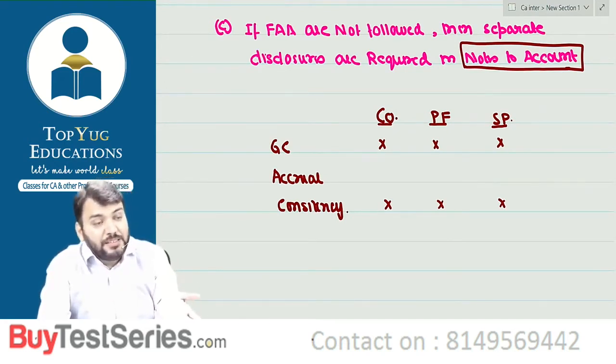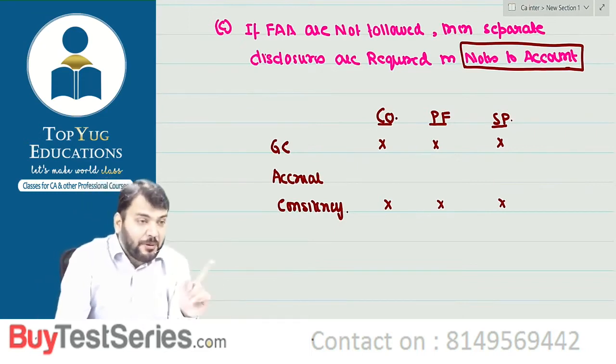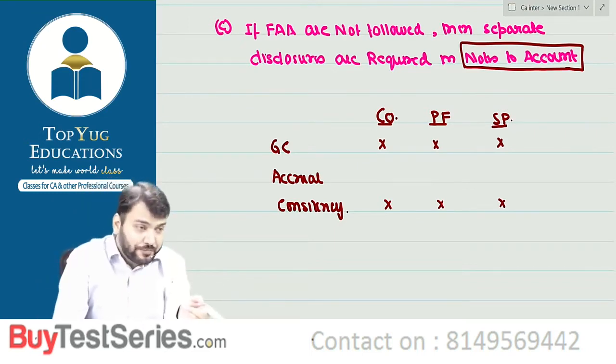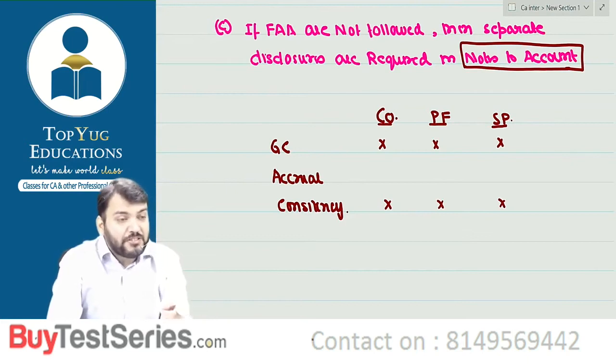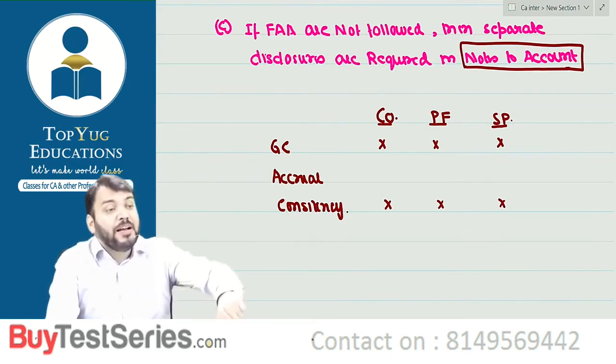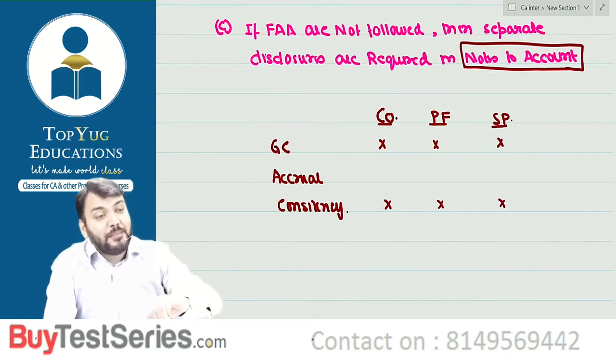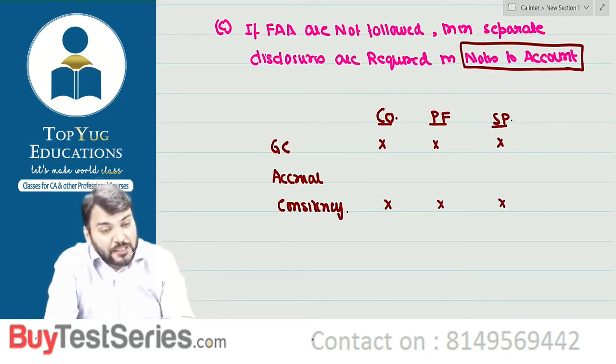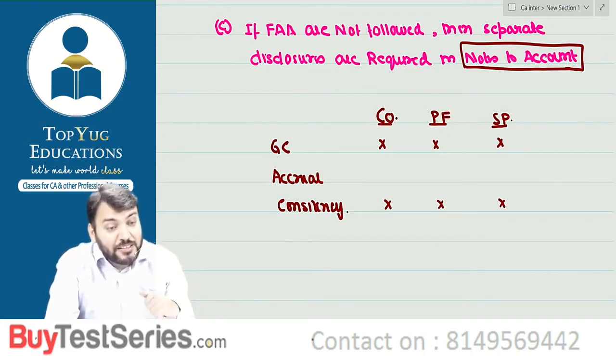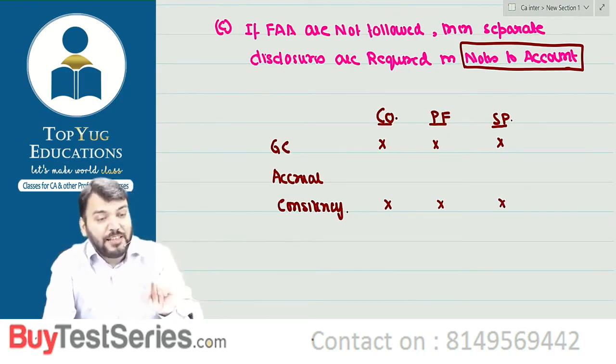Consistency means, can I say, if last year this company was following FIFO for inventory valuation, now in the current year they may also follow the weighted average price method. Means they can change their accounting policy, and if they are changing the accounting policy, the fact needs to be disclosed that we have changed our accounting policies.